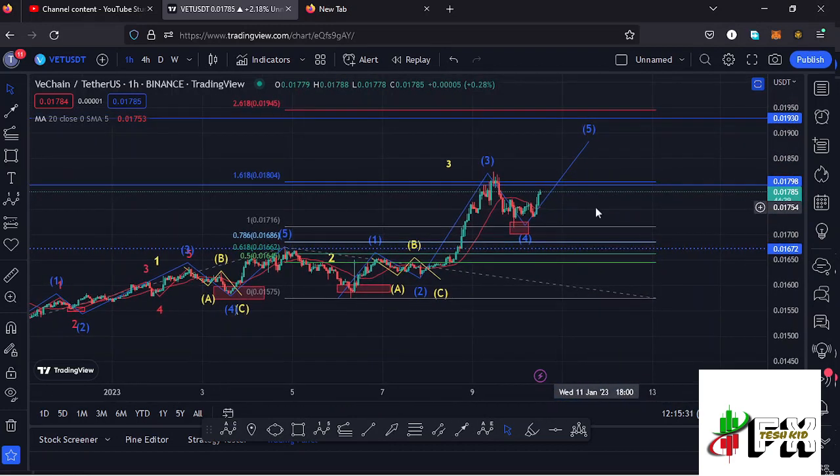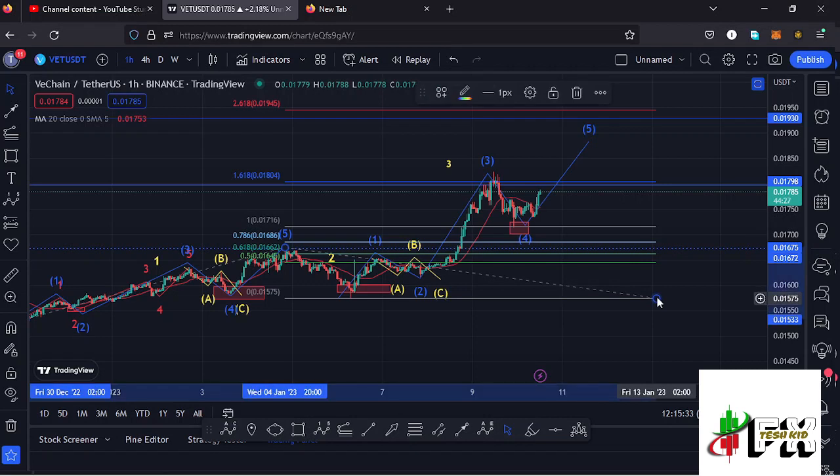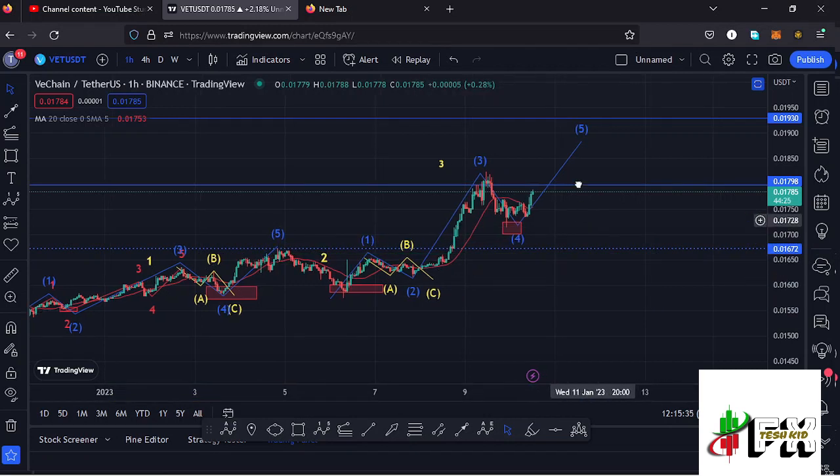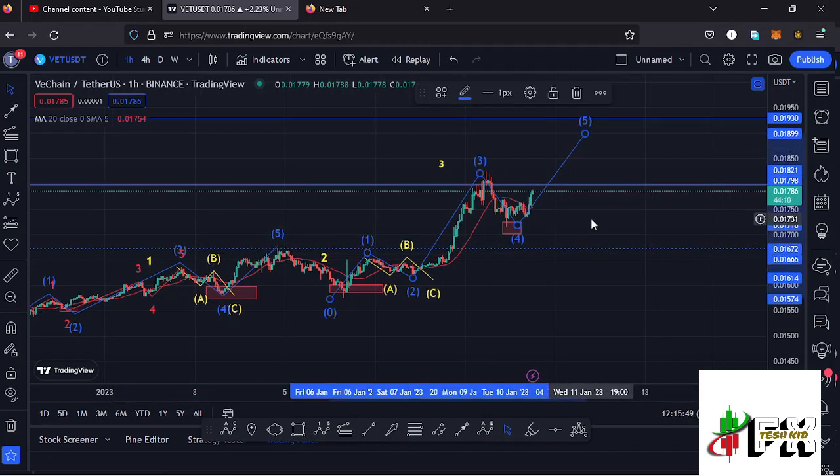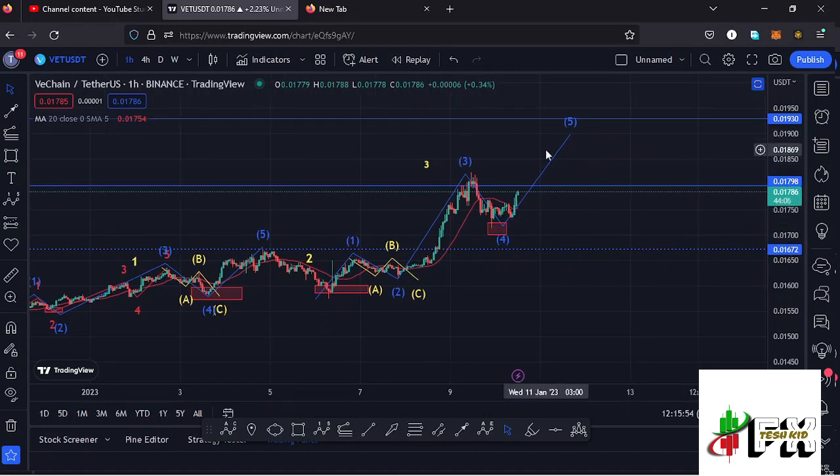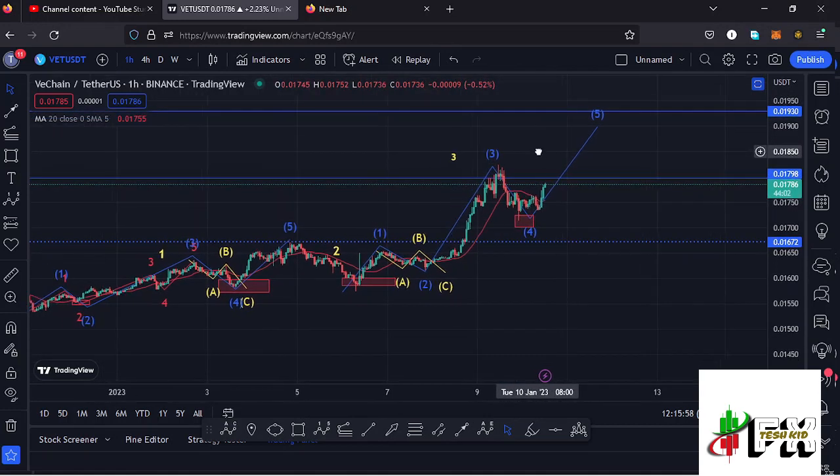But for now we don't have any confirmations, and I'm still expecting higher prices to be coming our way in the formation of this wave 5, and until we see a much more corrective structure here on this chart, I still have faith in this Elliot wave structure that I have right here in blue. So let's be patient and see how that plays out.